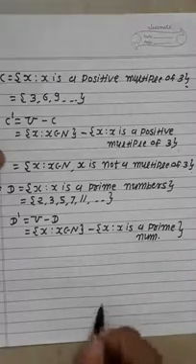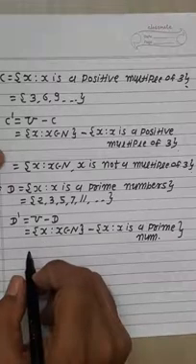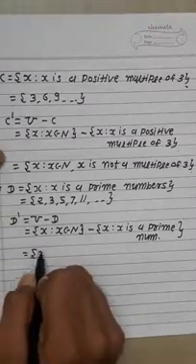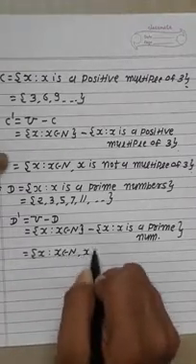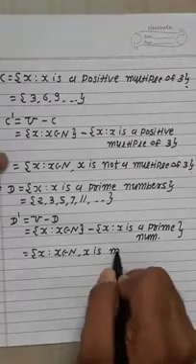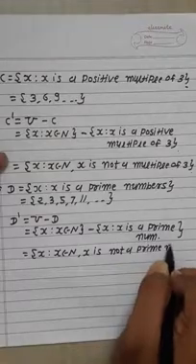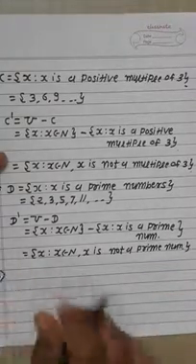So our answer is the set of X such that X belongs to N and X is not a prime number.